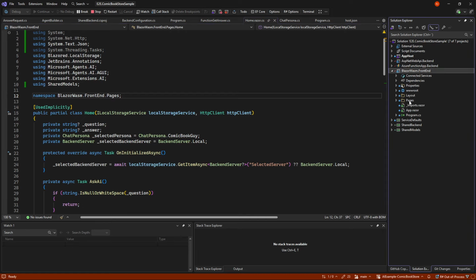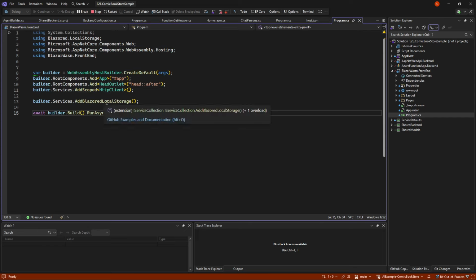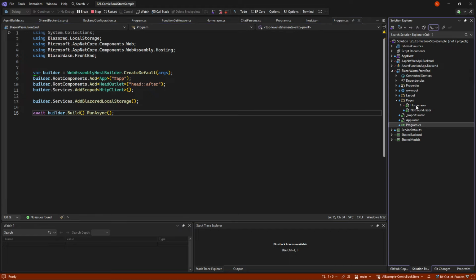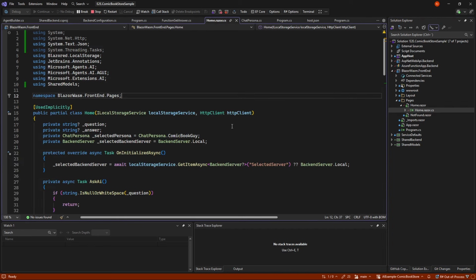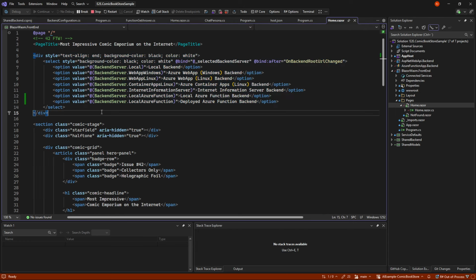So in the front end, we had everything in the startup, and we had some keyed services to get the agents. We're taking that away because now it's the comic book guy himself who needs to choose case by case what backend he wants. So everything has moved into the home page, and at the top of the home page we have just made a simple select box with the different options.